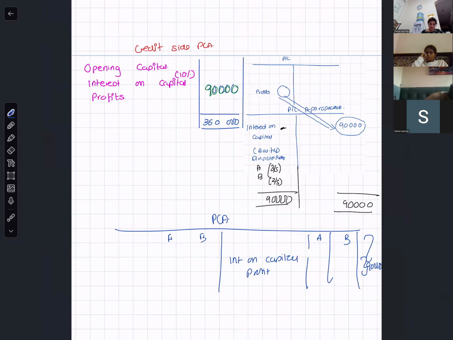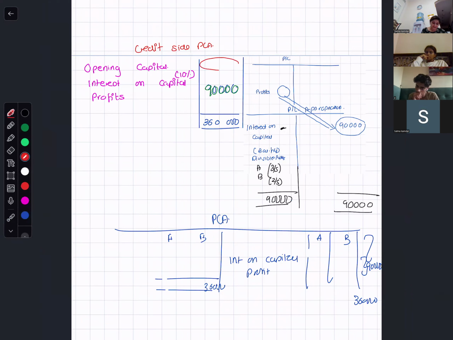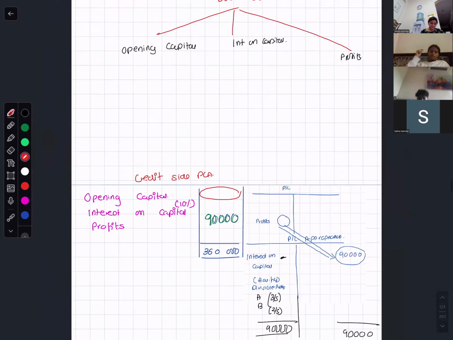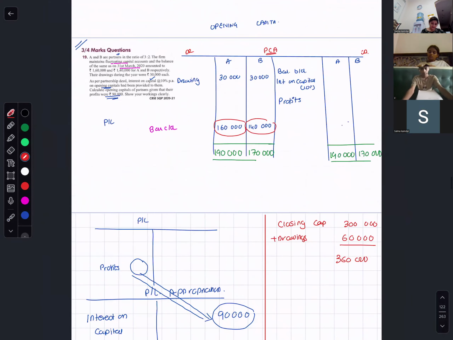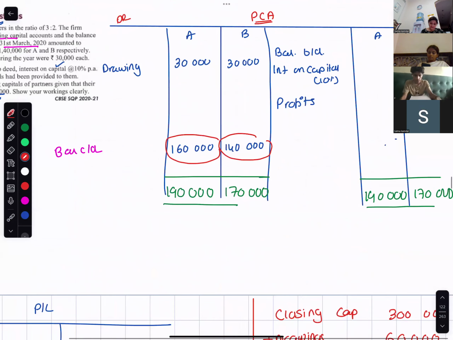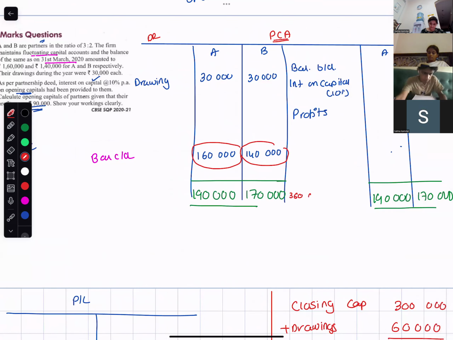That means of A and B, whatever you had over here, 360,000 as total. From this, you know that the total of interest on capital and share of profits is 90,000. So can you find out the opening capital? This is total 360,000.